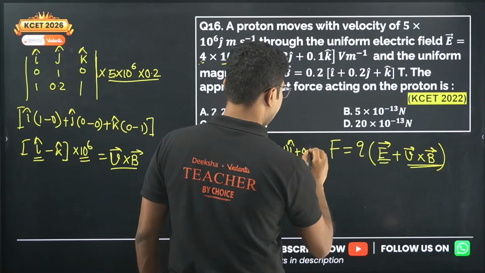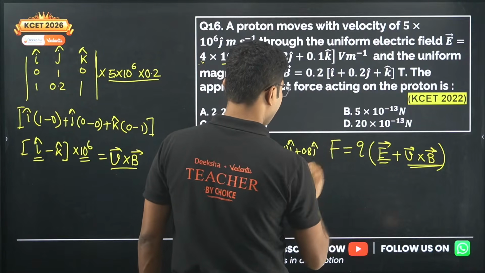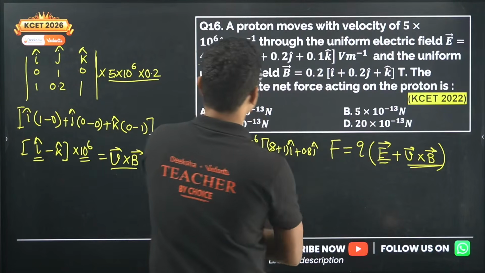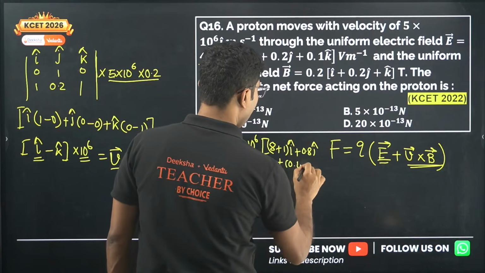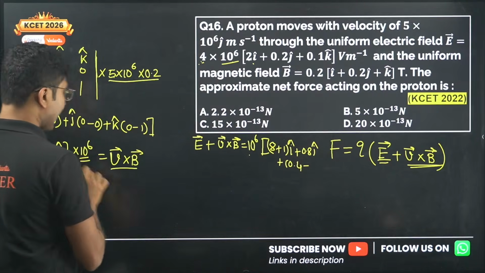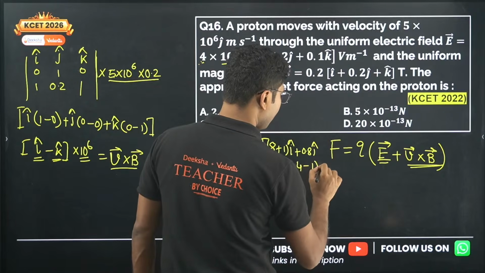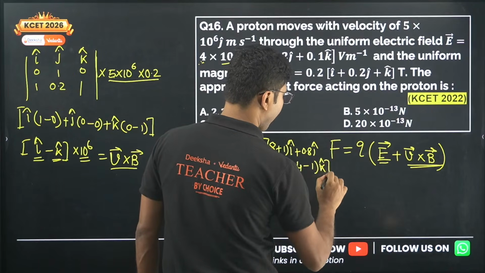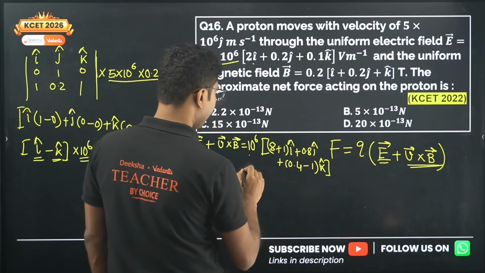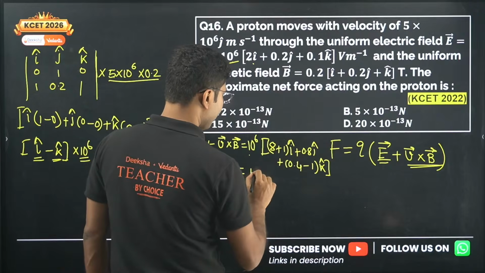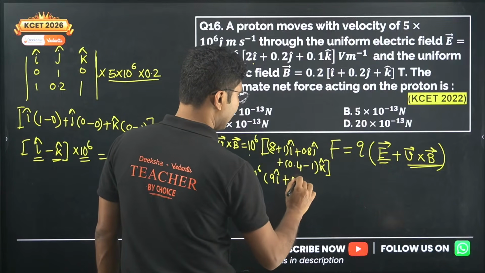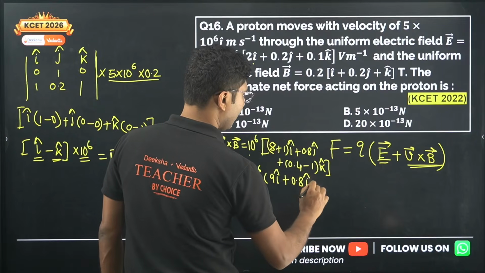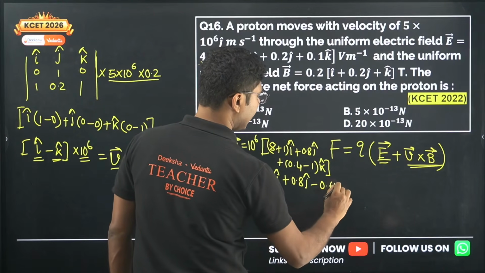And plus 4 into 0.1 is 0.4 and minus 1 K cap, there is minus 1 K cap. So from here we get this as 10 to the power of 6 into 9 I cap plus 0.8 J cap minus 0.6 K cap.